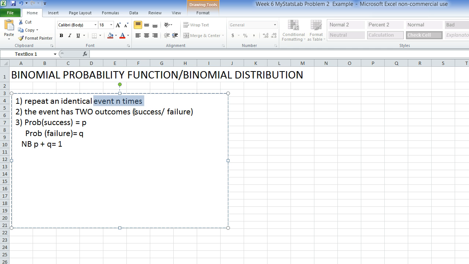So the outcomes are 2, and hence we talk about binomial, with the key prefix being bi in that case. So the probability of success is the same for every one of the n events. And in this case, if we call it P, the probability of failure is Q. Now we need to note that P plus Q must be equal to 1.